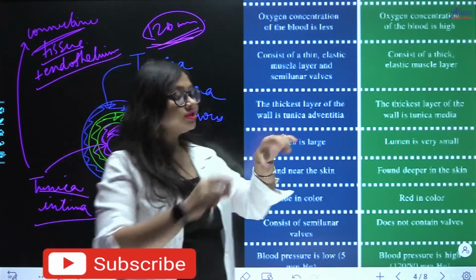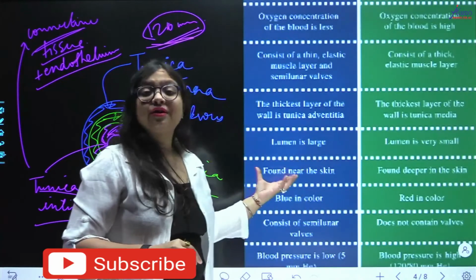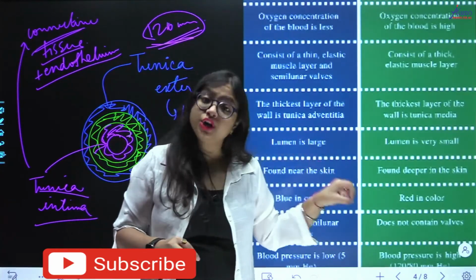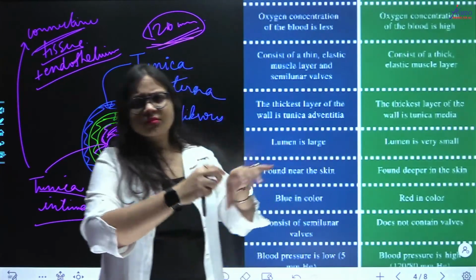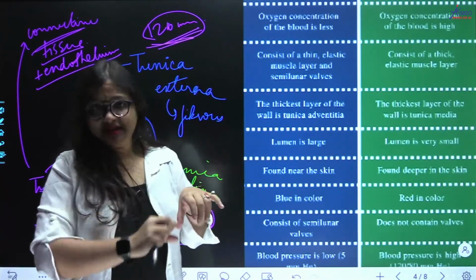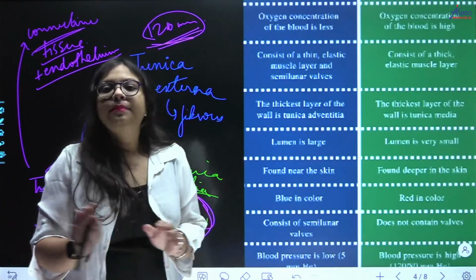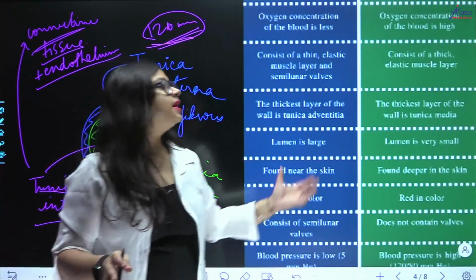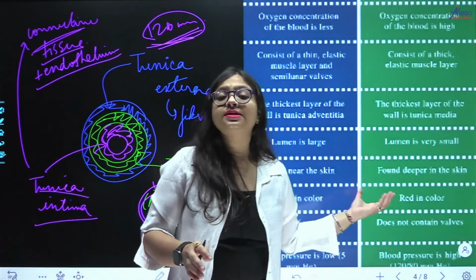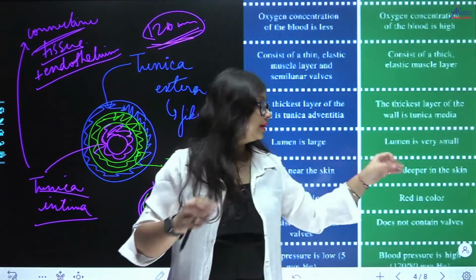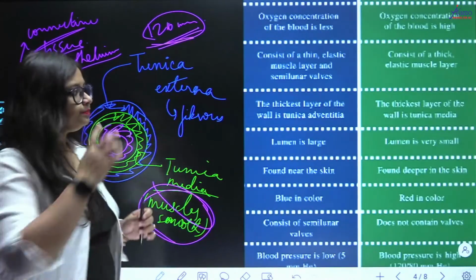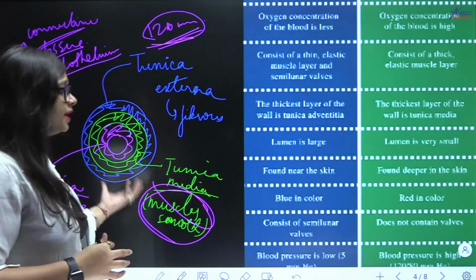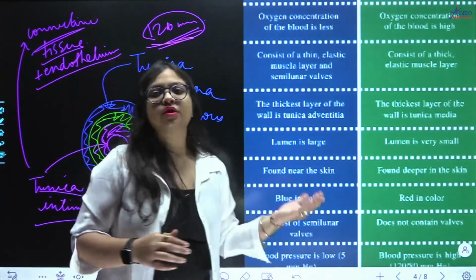So now because of thick wall, what will arteries have? Arteries will have a small lumen, right? Arteries have a small lumen, and veins, because the walls of veins are thin, not very thin, but they are thin compared to arteries, the lumen of veins is bigger, right? Veins have wider lumens. Now, because of this low pressure, what will happen?